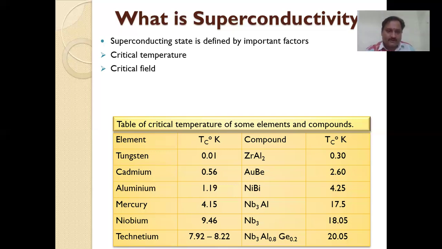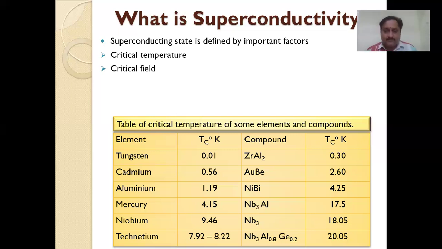So one of the important factors is the different values of critical temperatures of different elements and compounds, as shown in the table. Now, what is the difference between an element and a compound? An element is in pure form. A compound means two or more elements combined.